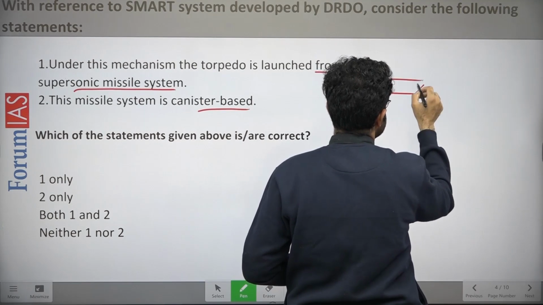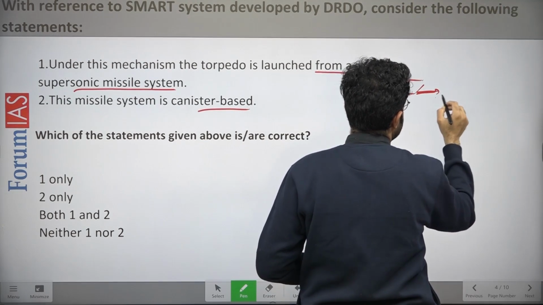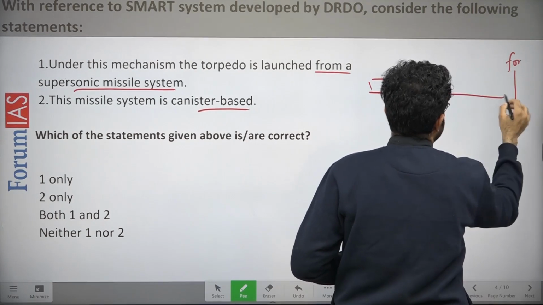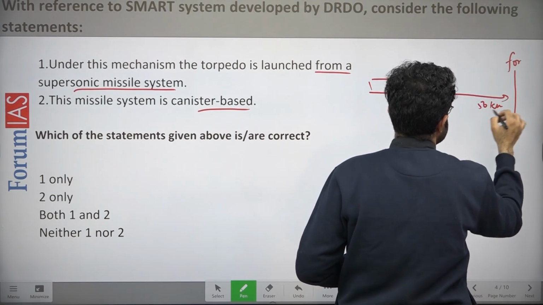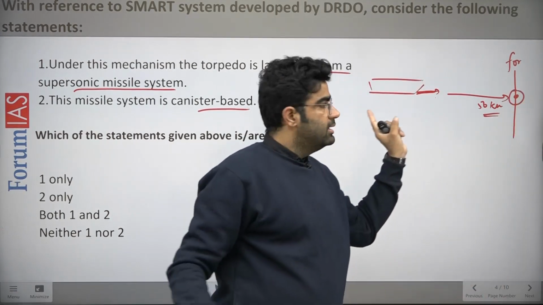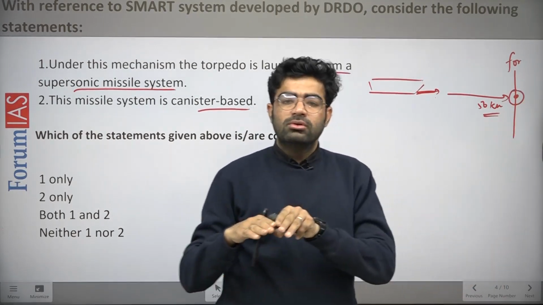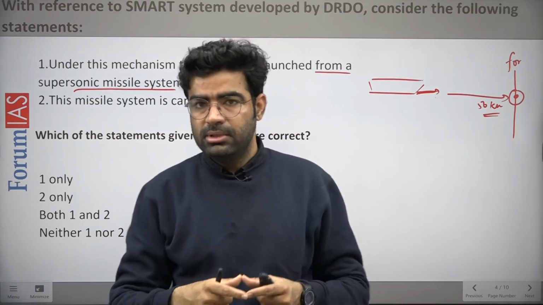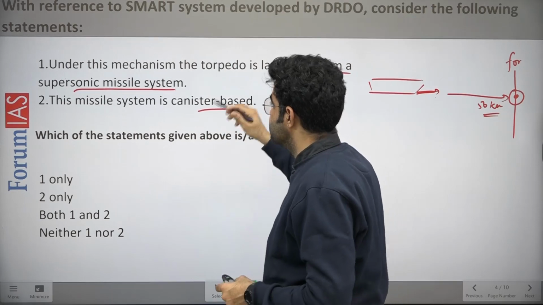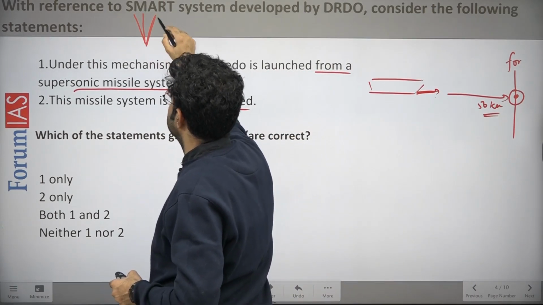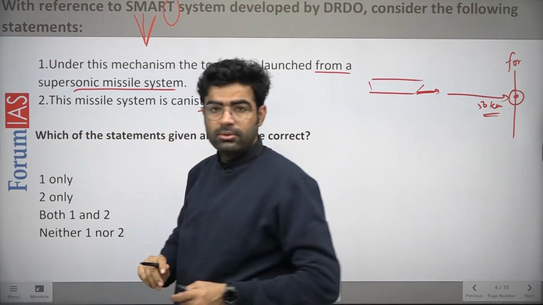For example, this is a submarine. This torpedo can be launched up to, for example, 50 kilometers distance. It can target the target till 50 kilometers. Okay? So it has its limitation. So what we have developed now, with the help of DRDO, is a supersonic missile assisted launch of torpedo, right?